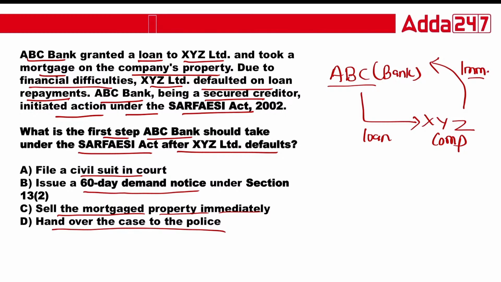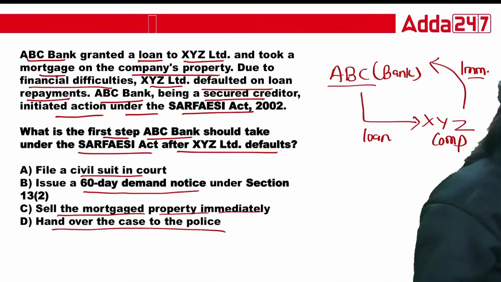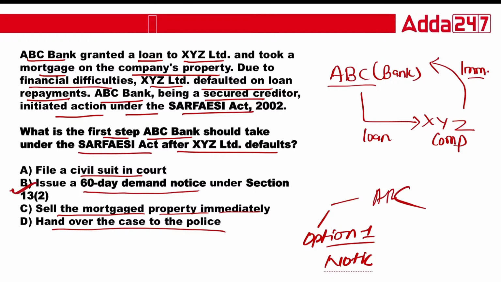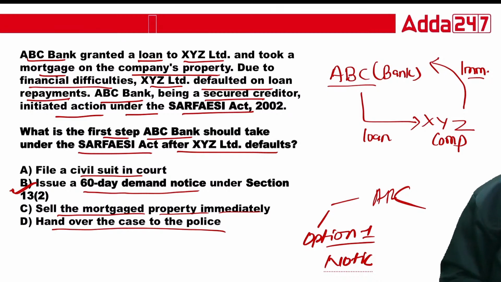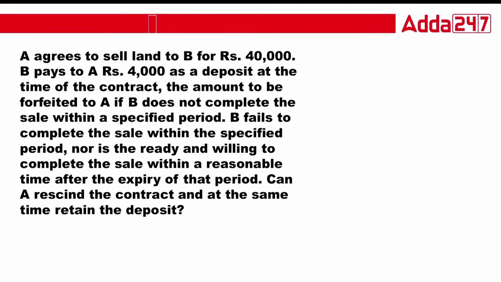We know that in the SARFAESI Act there are two options: option one is giving the borrower a notice, and option two is regarding the ARC company. So the right answer is B: issue a 60-day demand notice under Section 13(2). Is that okay? Next question.